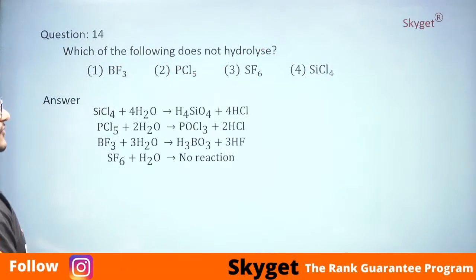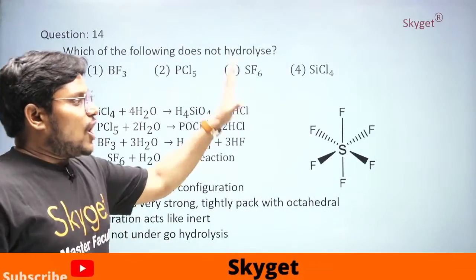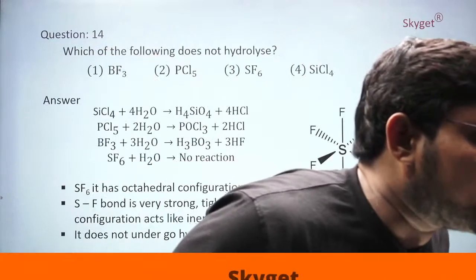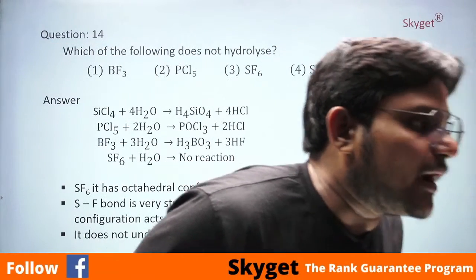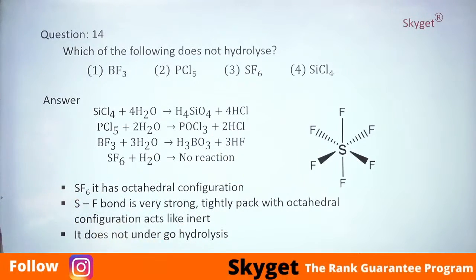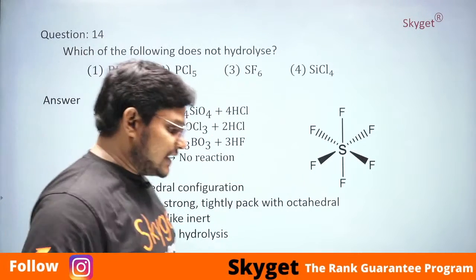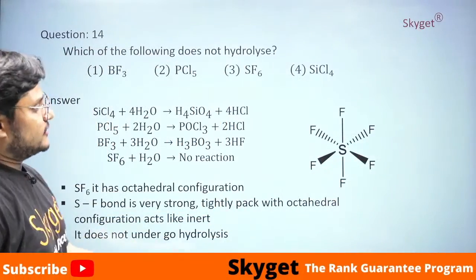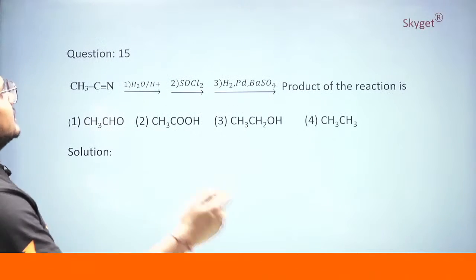And if you observe, it is an octahedral structure, and all the fluorine atoms are inert to hydrolysis. Very good, very good. They are very tightly packed. And if you see here, conjugation acts like inert. Yes, they have given the fantastic answer, sir, isn't it? Exactly. Yes. Next, very good, students.